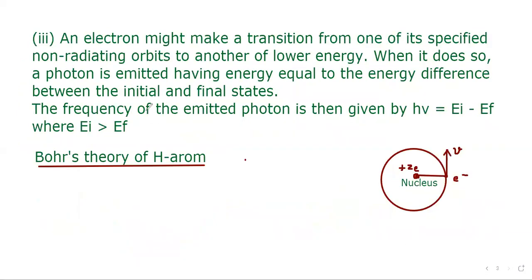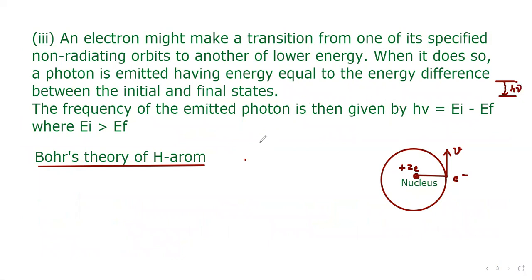Next condition is an electron might make a transition from one of its specified non-radiating orbits to another of lower energy. It means suppose this is one level, this is another level. If the electron jumps from here and comes here, then the energy difference will be radiated in the form of h nu. The same thing is given here.